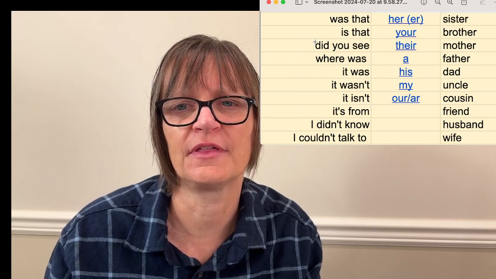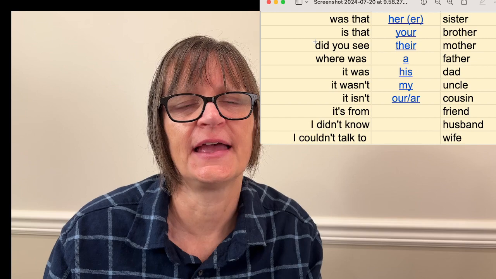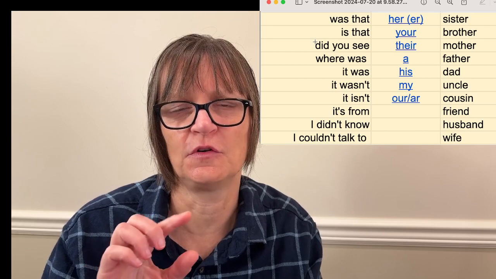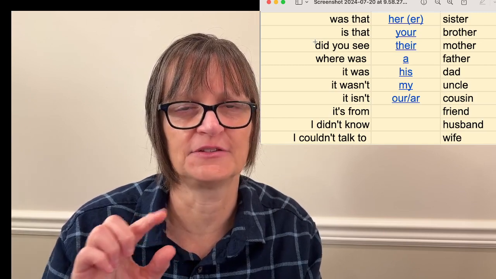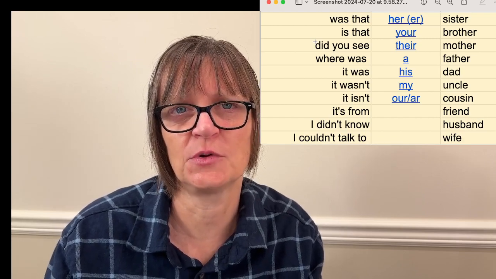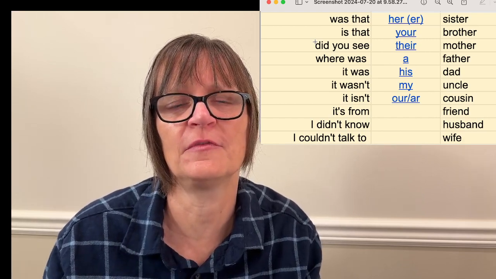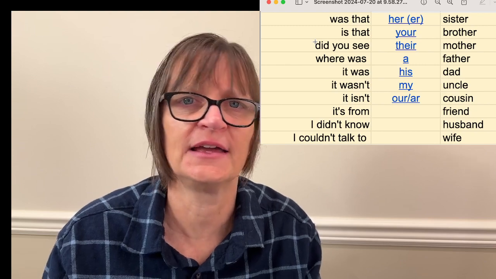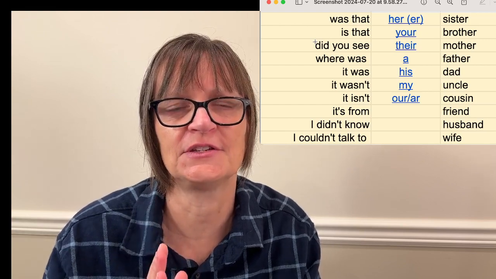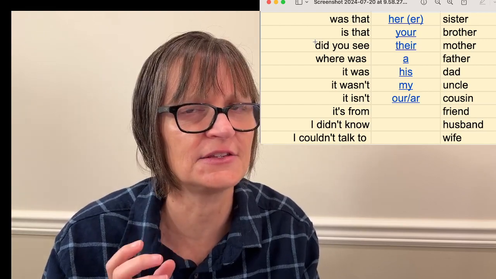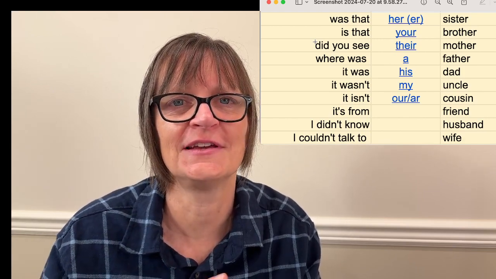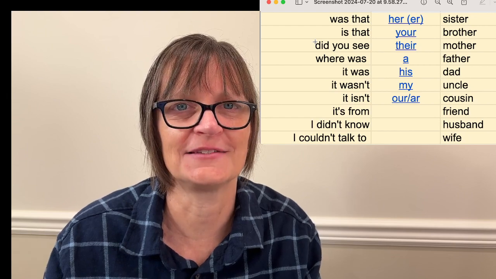Let's try that with was that his? Between that and his, we'll drop the H of his and we'll flap the T of that. Was that is. Was that is. The only time I wouldn't do these reductions is if I were stressing on the word in the middle column. For example, if I was trying to say, was that his brother as opposed to her brother, then I would keep the H and I would use an unreleased T. Was that his? Was that his brother? But in typical speech, the last word in the final column will be stressed so that the H of his can drop. Was that is.